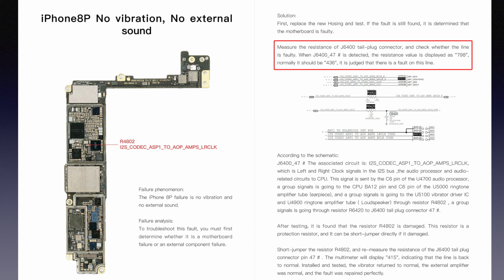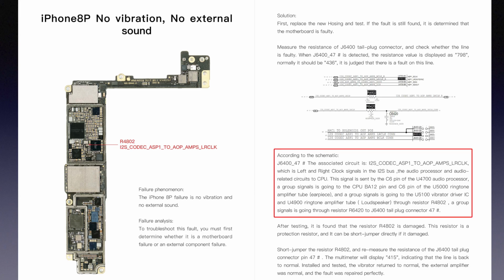Measure the resistance of the J6400 tailpipe connector to check whether the line is faulty. When pin 47 of J6400 is detected, the resistance value is displayed as 798. Normally it should be 436. It is judged that there is a fault on this line.